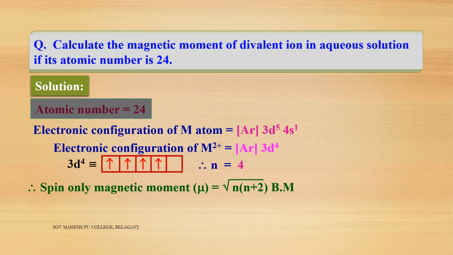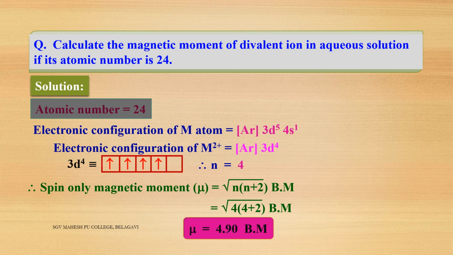With n equal to 4, it is root of 4 into 4 plus 2. 4 plus 2 is 6, 6 into 4 is 24, and root of 24 is nothing but 4.90 Bohr magneton. So the magnetic moment of chromium plus 2 is 4.90 Bohr magneton.